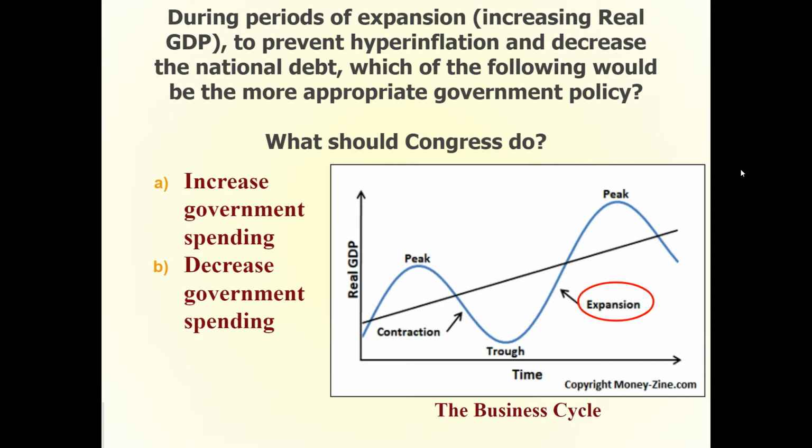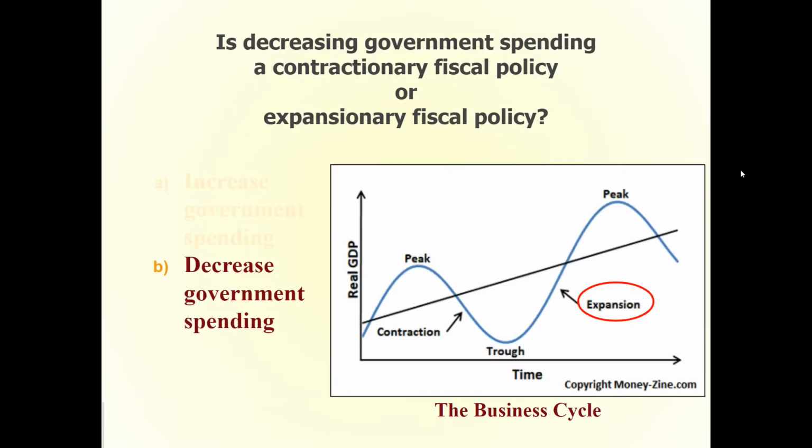During periods of expansion, to prevent hyperinflation and decrease the national debt, which of the following would be a more appropriate government policy? Increase government spending or decrease government spending? What should Congress do? Is decreasing government spending a contractionary fiscal policy or expansionary fiscal policy?